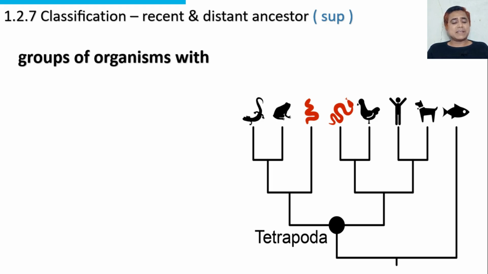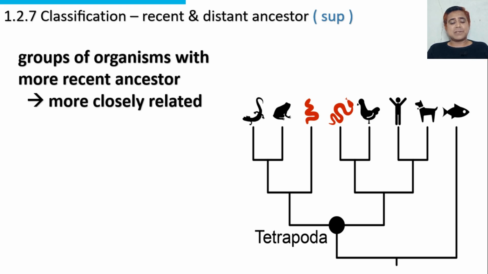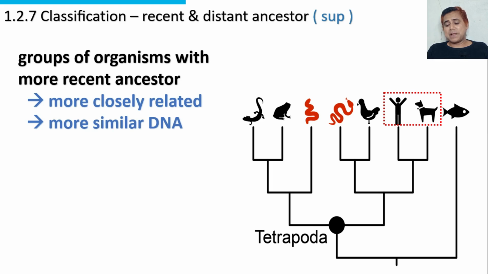Groups of organisms with a more recent ancestor are more closely related. They have more similar DNA. Now we consider an example. There is a dog and a man. Both are mammals, and their ancestor point is this one. You can see on the screen. So their ancestors are close. In other words, they have a recent ancestor.